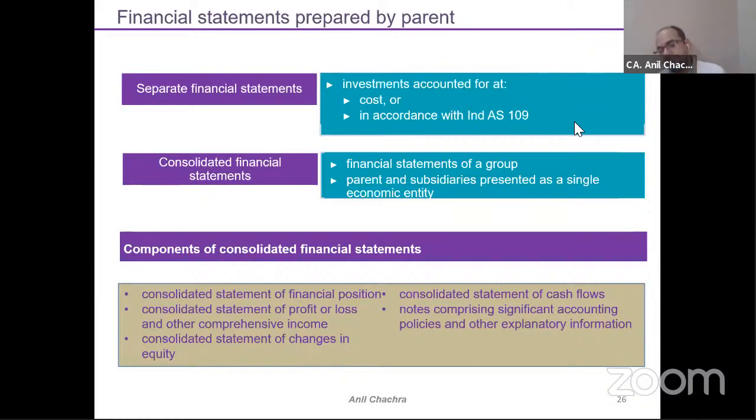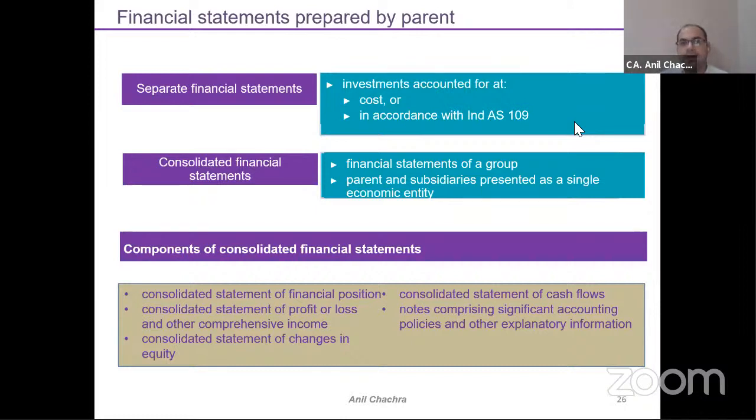Now let's discuss this one by one. One is the separate financial statements, and the second is the consolidated financial statements. Consolidated financial statements means financial statements of the group. Group includes your subsidiary, the joint venture and the equity part. But how to do the equity and joint venture, there are separate standards which we will discuss.